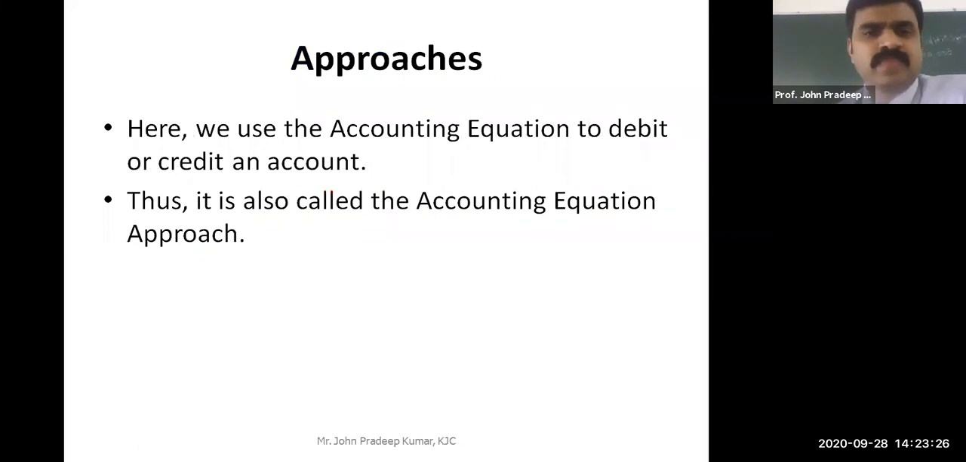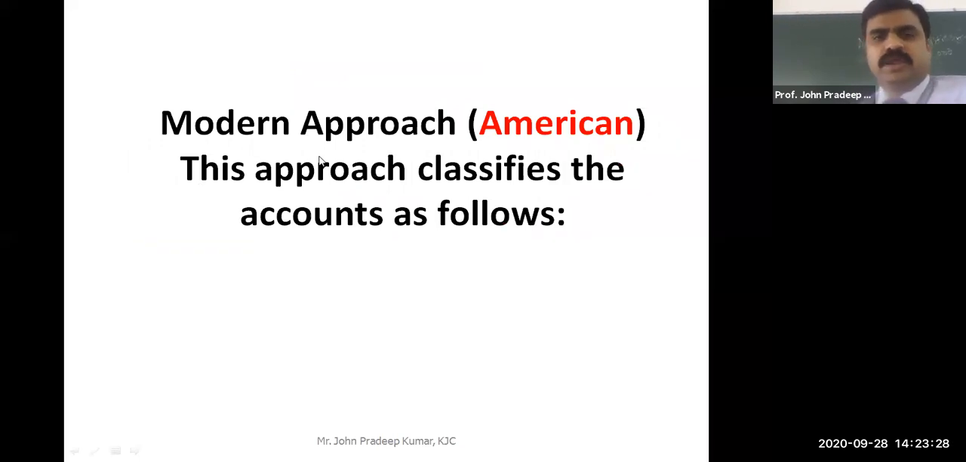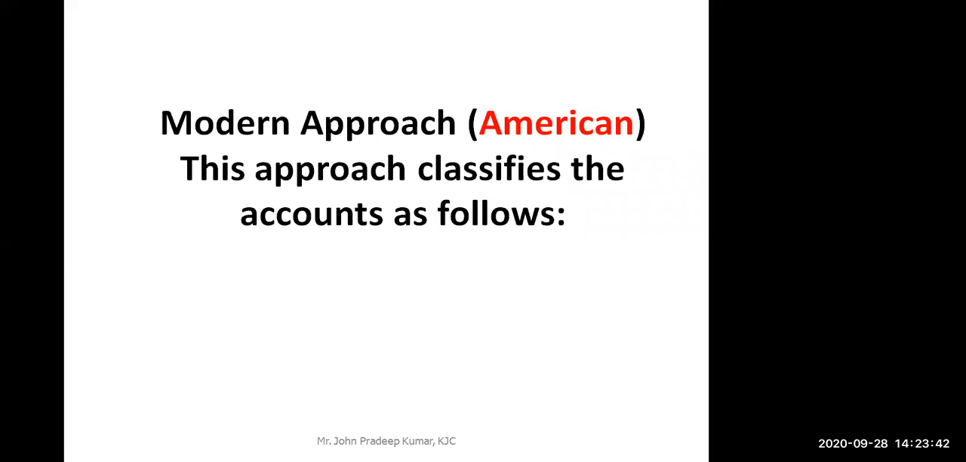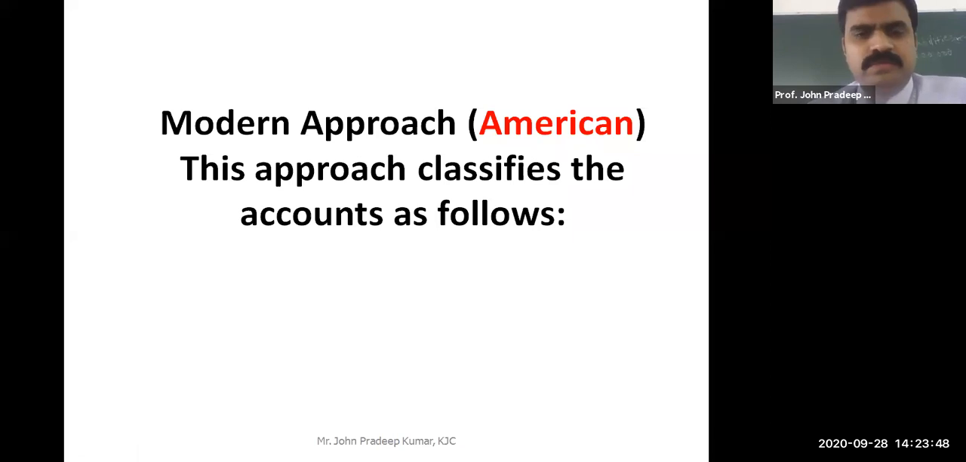The modern or American approach classifies the accounts into different types. I think your previous sir has already covered the different types of accounts. Can someone tell me what the different types of accounts are? Personal account, real account, and nominal account. That is the traditional classification.